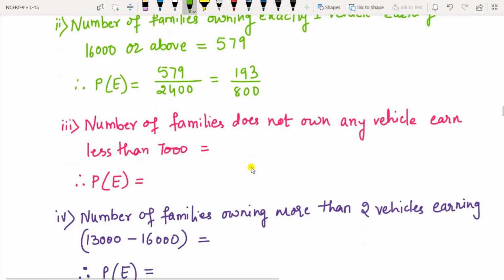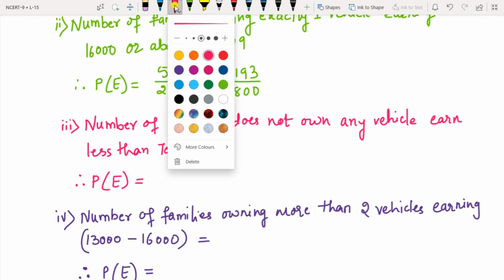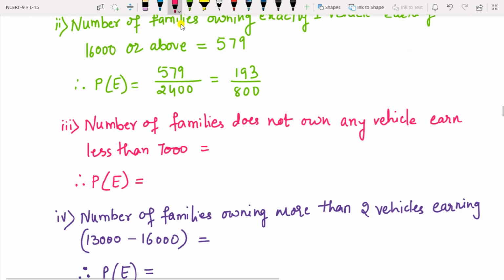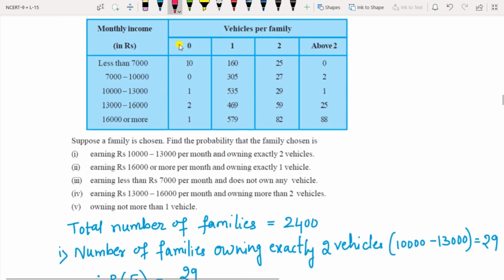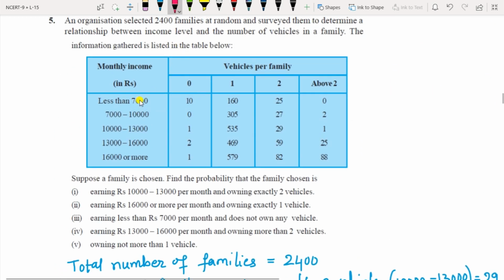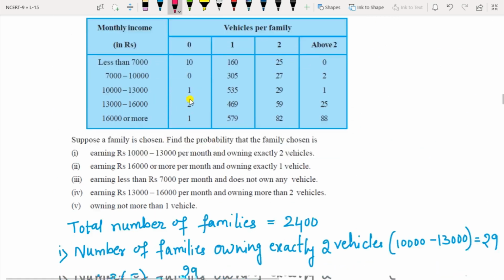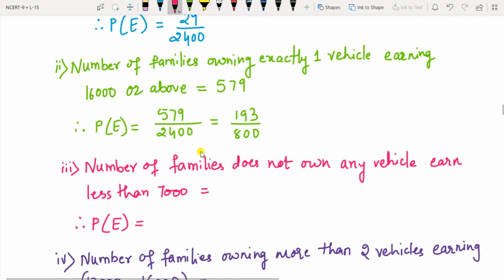Then number of families that do not own any vehicle, less than 7,000. So less than 7,000 and does not own any means 0. So the number here is 10. So the probability will be 10 by 2,400. Remove the 0. So it becomes 1 upon 240.